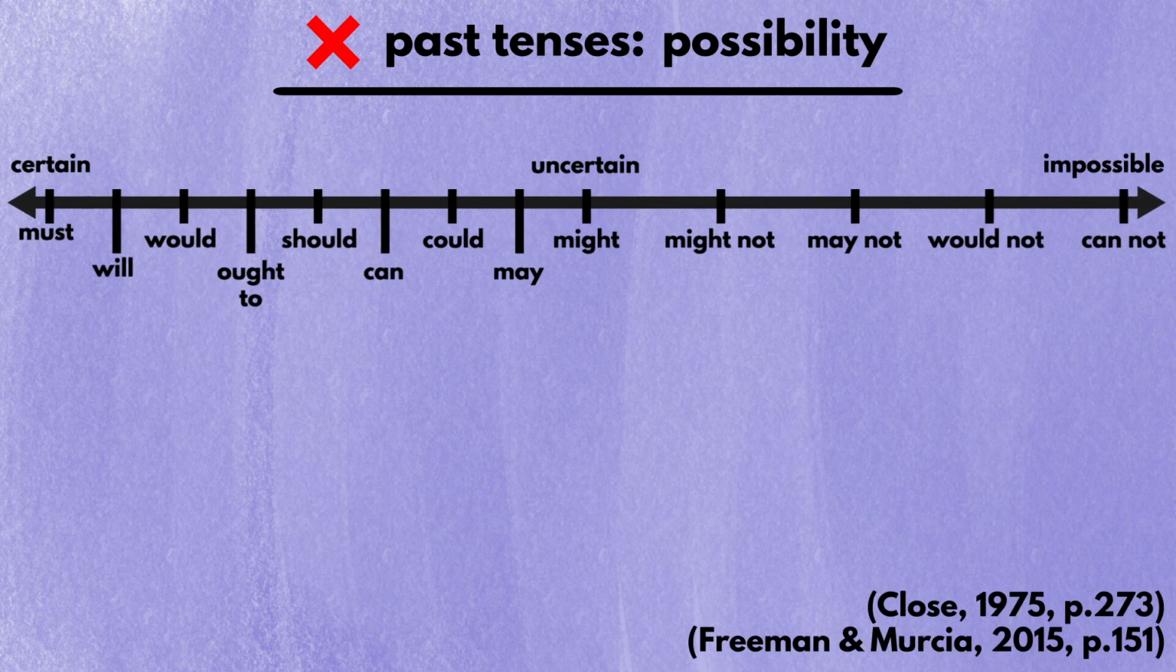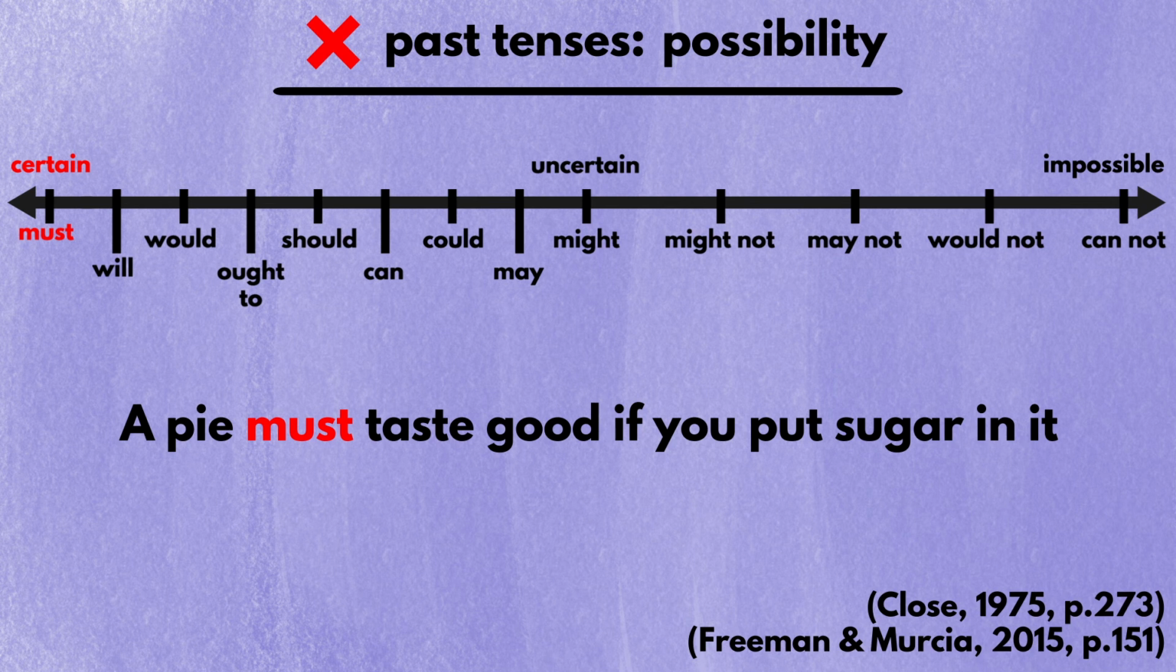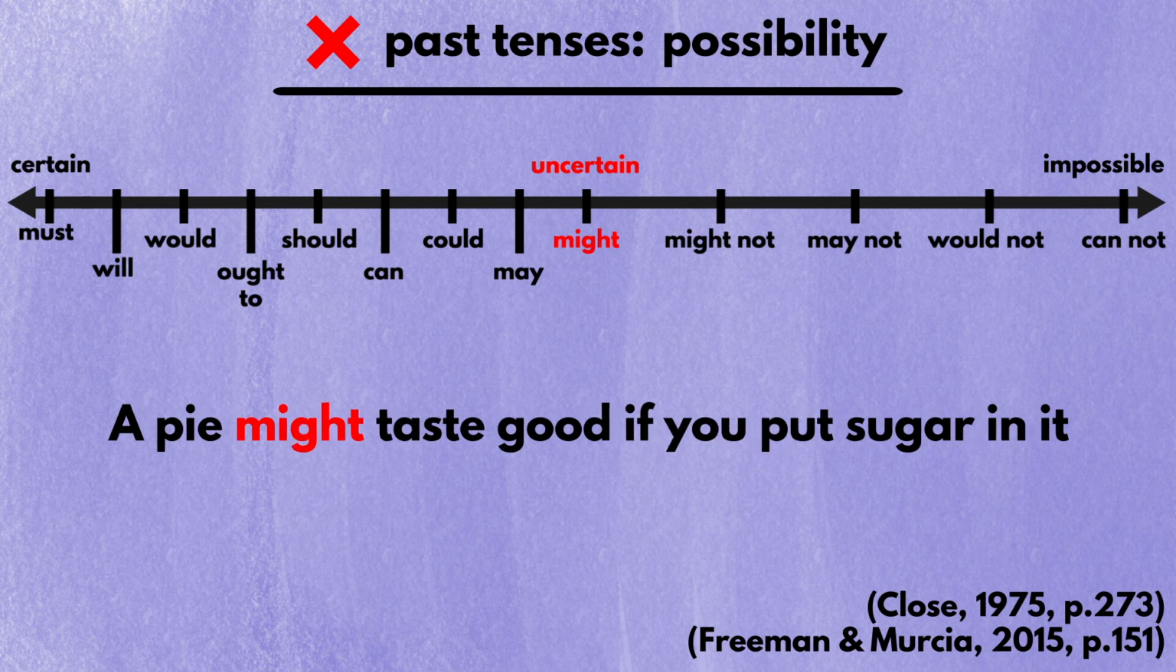Each modal represents a different degree of possibility. If you are 100% sure that a pie tastes good if you put sugar in it, say "a pie must taste good if you put sugar in it." If you are uncertain, then replace "must" with "might," as in "a pie might taste good if you put sugar in it." When you're using modals in this sense, would or could or might have nothing to do with the past tense. The sentence is talking about your current estimation instead of a past one.